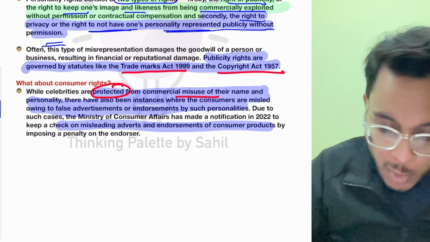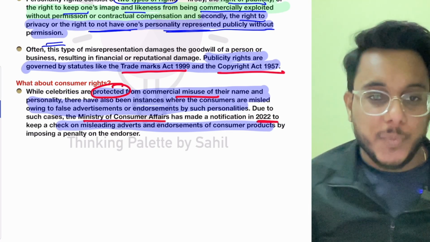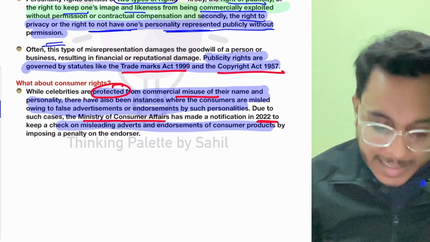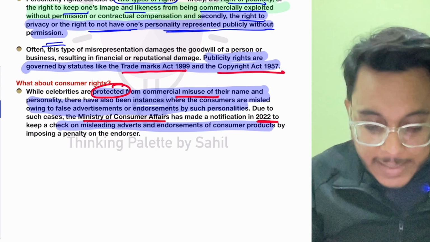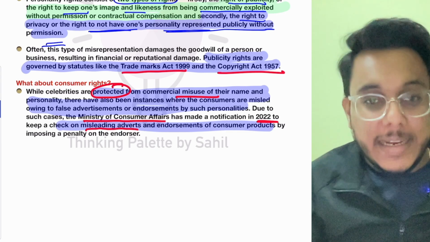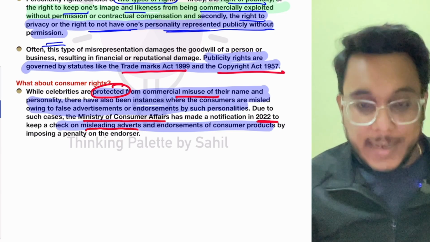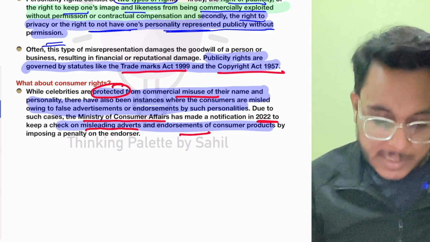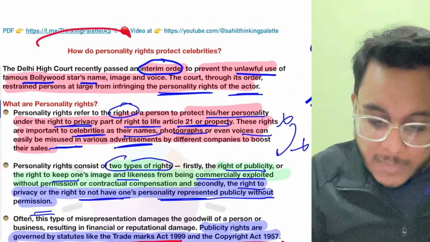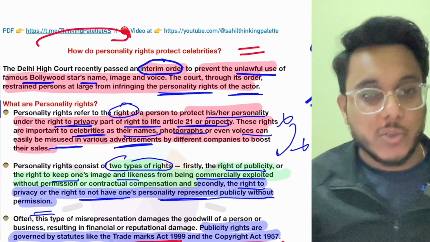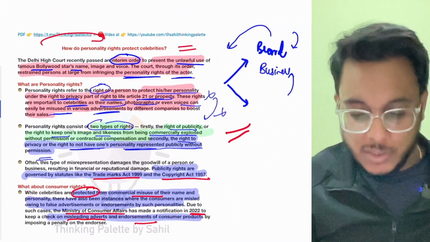Now, the Ministry of Consumer Affairs passed a notification in 2022, and it has been provided that misleading advertisements which use the names of these celebrities must be actively checked, and such endorsements should not be there. Is it clear? And the Delhi High Court has passed an interim order to prevent the unlawful use of the celebrities' personality. So therefore, the personality rights have come into play.